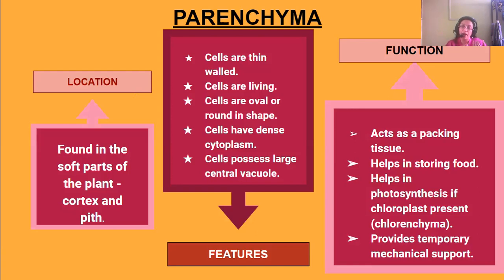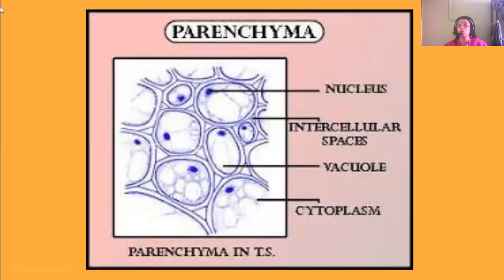So packing is one function. Storing of food is another function. If chloroplast is present, it is known as chlorenchyma, and they can also perform photosynthesis, that is, manufacture food, and also give temporary mechanical support to the plant. So these are the parenchymatous cells. They look like this. See, this is the nucleus, and large central vacuoles are there. Then intercellular spaces are there, and they are living, so dense protoplasm is also there.